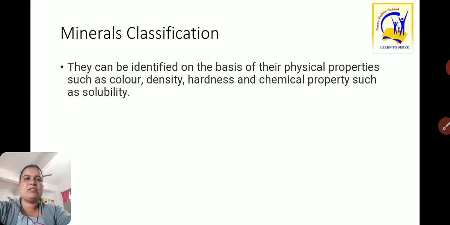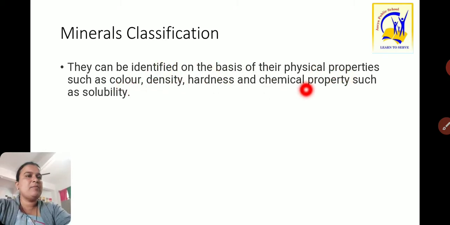Now, mineral classification. Here, very important, we can see this mineral classification. Minerals can be classified into two categories. They can be classified on the basis of their physical properties such as color, density and hardness, and chemical properties such as their solubility.